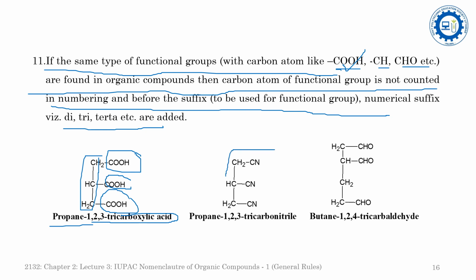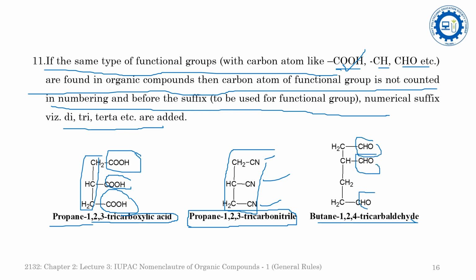Similarly, see here, the carbonitrile group is present on propane, and it is attached to all the neighboring carbon atoms. So that's why this compound is propane 1,2,3-tricarbonitrile. See here in this compound, the CHO aldehyde group is present 3 times, and we will consider butane as the root. So butane 1,2,4-tricarbaldehyde.